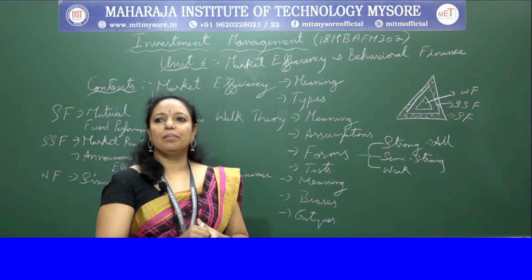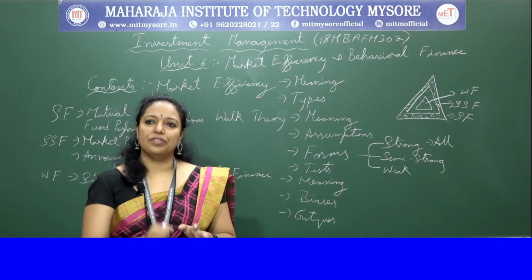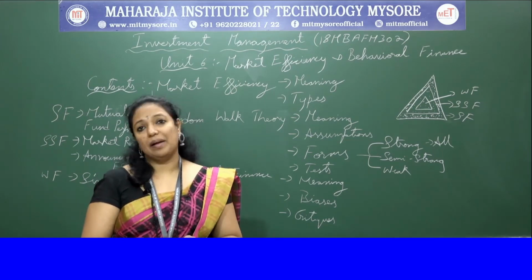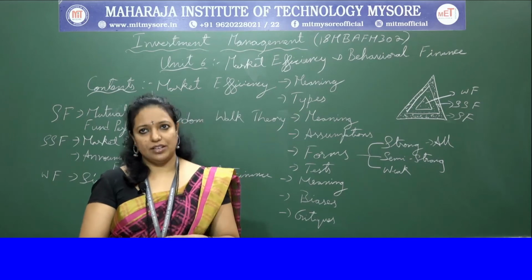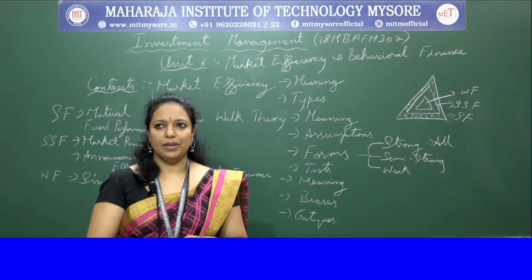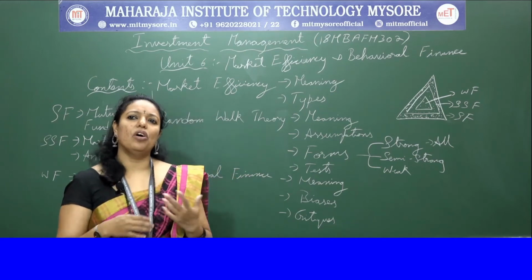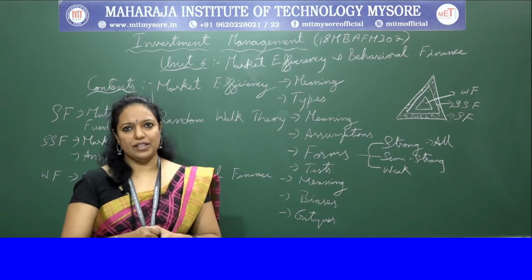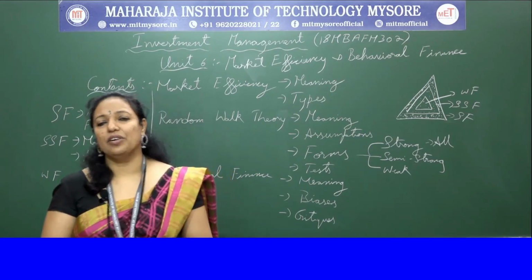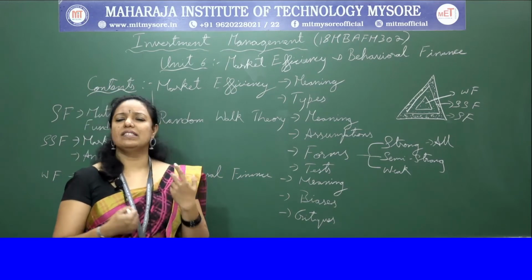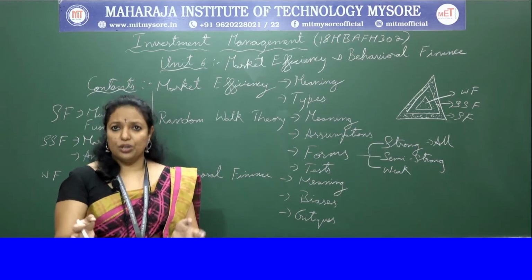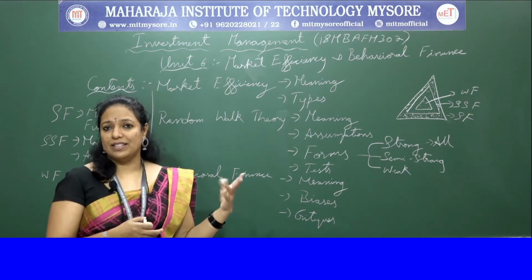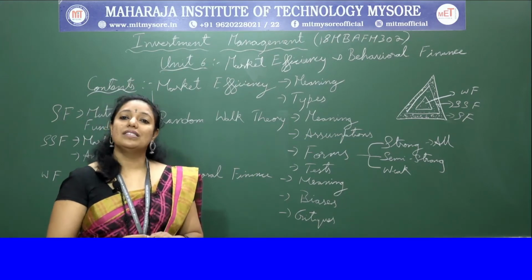This research is conducted by Roberts and Osborne in 1959. Roberts took the Dow Jones Industrial Averages and compared its level with the variable generated by the random walk mechanism. He concluded that the mechanism of the random walk showed patterns which were very similar to the movements of stock prices. So this was the theory of simulation test. He also showed that there were series of cumulative random numbers closely resembling the actual stock price series. So there was a resemblance, as he says. So this is about the simulation test.